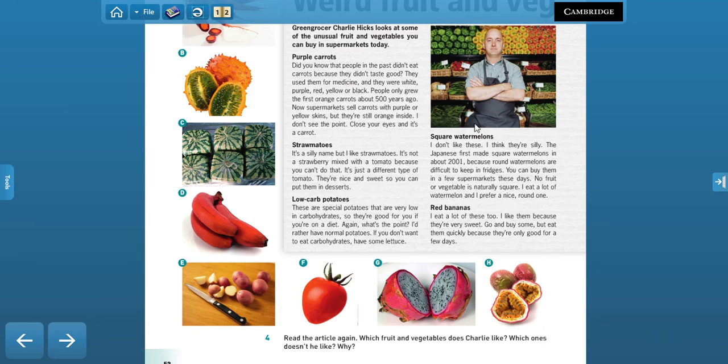Now, what about square watermelons? Does he like them? No, right? He says he doesn't like them because they aren't natural. No fruit or vegetable is naturally square, right? So he doesn't like square watermelons. And red bananas, he likes them. He says that they taste good and they are really sweet. Very, very sweet.